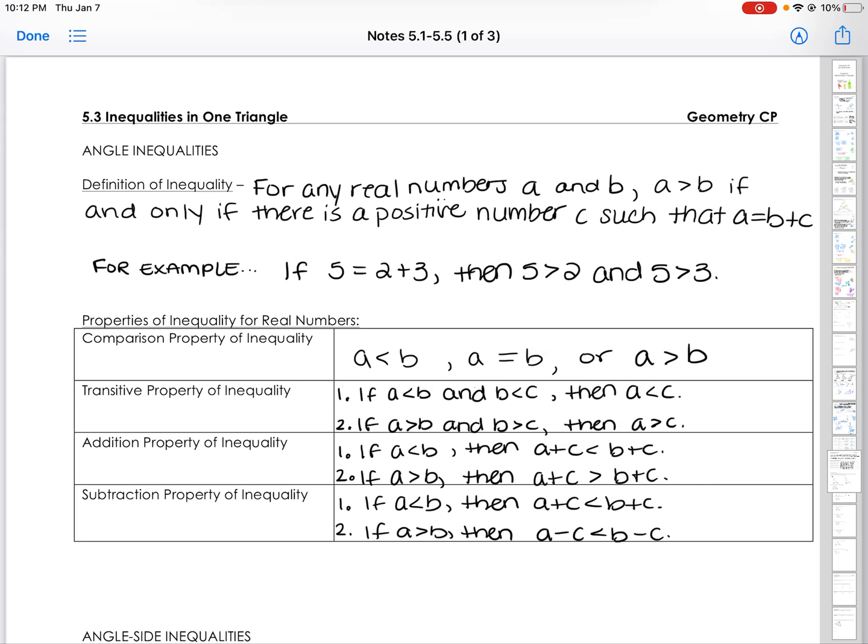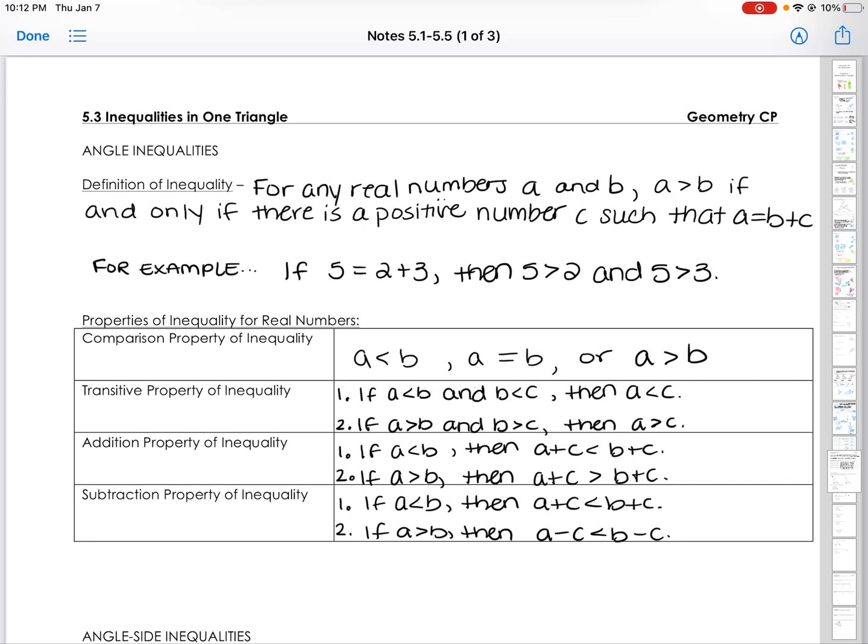b if and only if there is a positive number c such that a equals b plus c. Basically saying that if I have two numbers, the larger one has to be equal to the smaller one plus something. So if I have the number 5 and I have the number 2, 2 plus something is what's making 5. So that means that 5 is going to be bigger. So when I have 5 equals, say, 2 plus 3, 5 has to be bigger than 2, and 5 has to be bigger than 3 in order to add those together to get that 5.